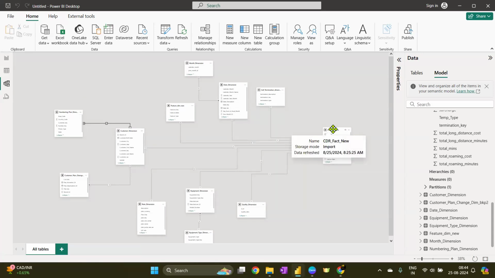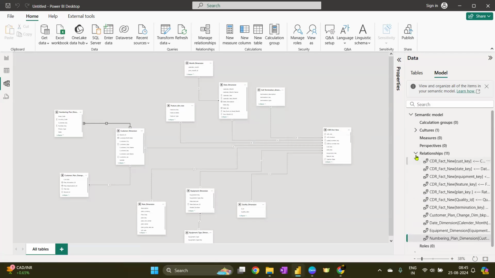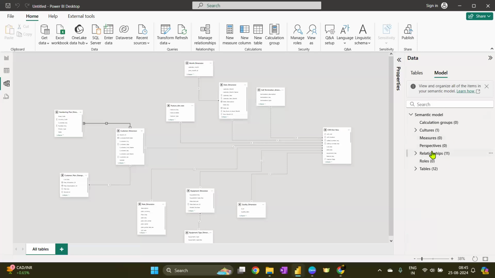One thing that we have not discussed during the actual theory lecture, but I'm just going to show you the trick. There are 12 tables at the moment, 12 or 11 tables. At this area in the semantic model, you will see all about your tables here. So there were 12 tables and 11 relationships. It means it makes sense. 12 tables, 11 relationships. That's how it goes. Four tables and one relationship. 4 tables and 3 relationships.